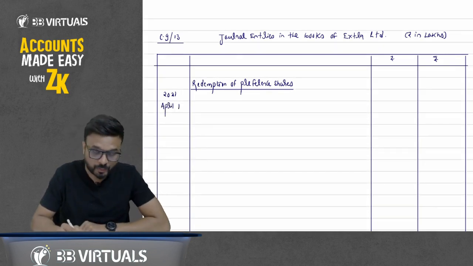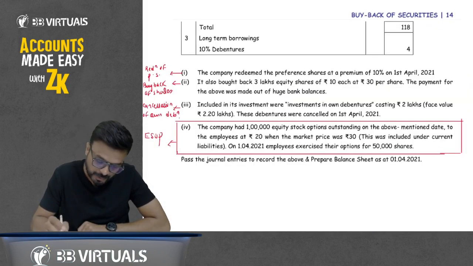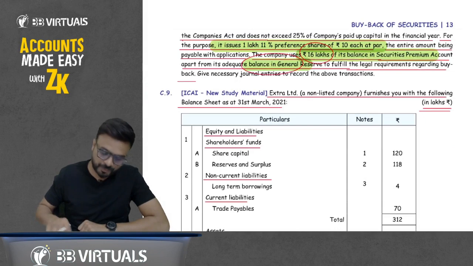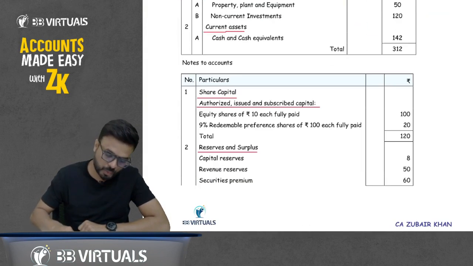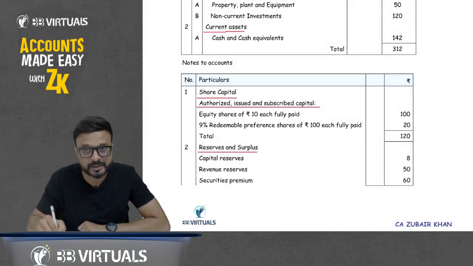What entry do we pass when we do the redemption? We just cancel the capital, and that amount we are liable to pay to the shareholder. We are doing the redemption at 10% premium. What is the amount of preference shares here? Share capital, note 1. Go to note 1. You can see the amount of preference share is 20. All amounts are in lakhs.